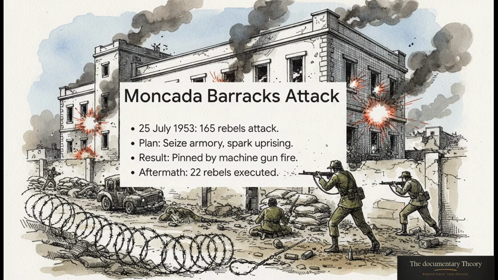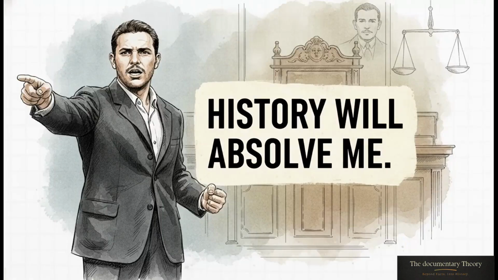In the aftermath, Batista's government enacted a brutal crackdown. They rounded up suspects and actually tortured and executed 22 of the rebels without a trial. But here is where Castro showed his political genius. He somehow managed to turn this absolute military defeat into a massive public relations victory. He acted as his own defense counsel during his trial and essentially used the courtroom as a national political platform. He pointed out the army's illegal use of torture. He cited the beloved Cuban independence leader José Martí as the true intellectual author of the attack, and he delivered an impassioned speech that would later be published under the famous title, "History Will Absolve Me."